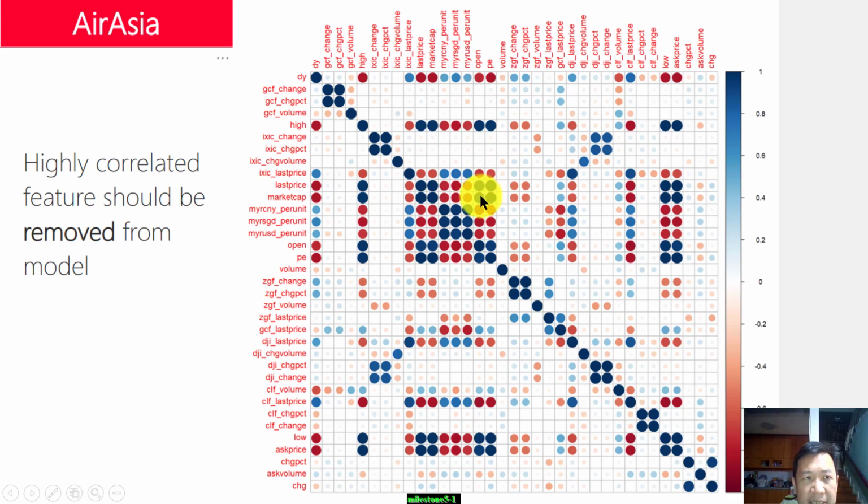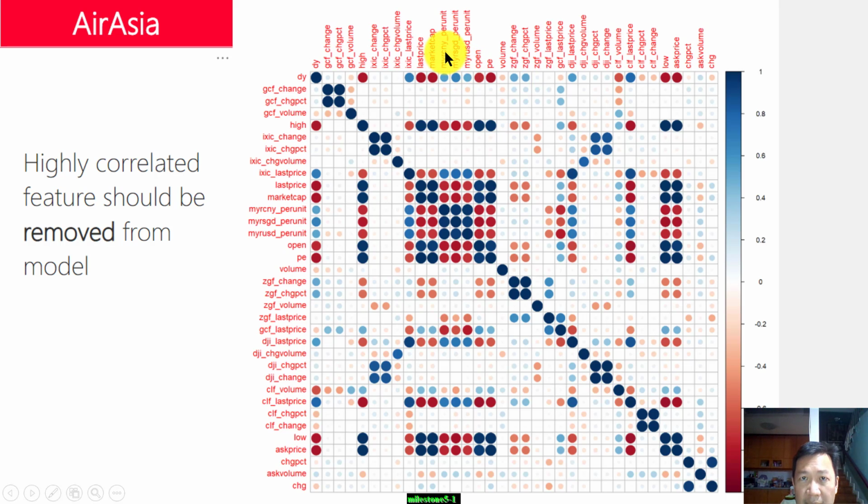I also performed a covariance correlation analysis for this particular stock, Airasia, and for many other stocks as well. I realized some of the features are very highly correlated, especially the very dark dot here. This is understandable because the percentage change and the actual change value go hand in hand, as they are derived from each other. Some other things that correlate very well together are the currency exchanges. So they all move together.